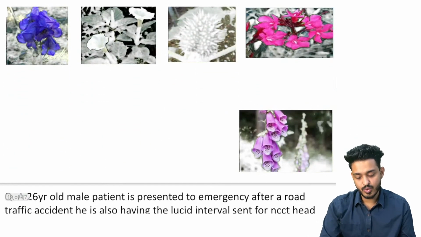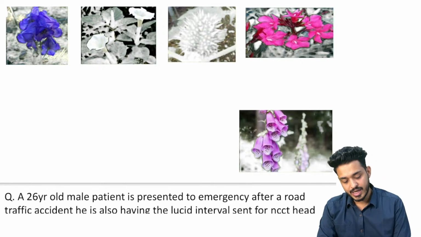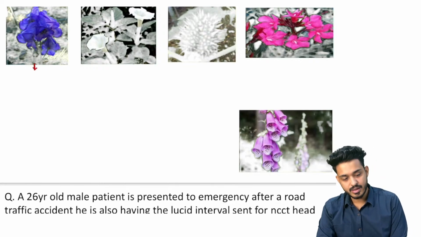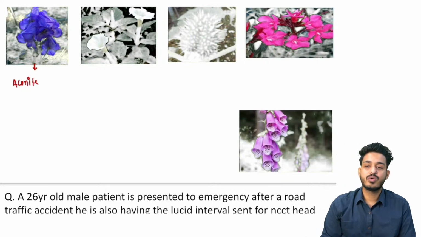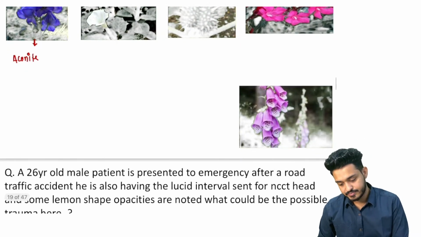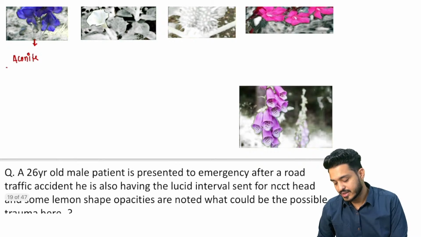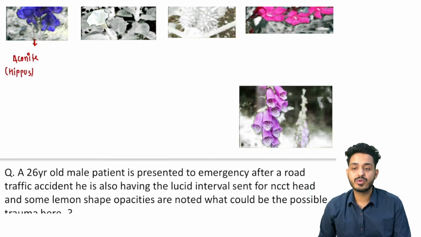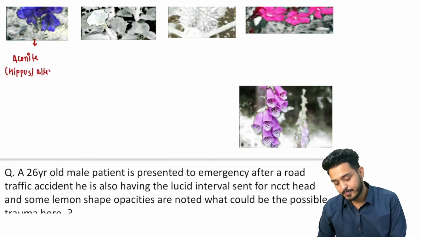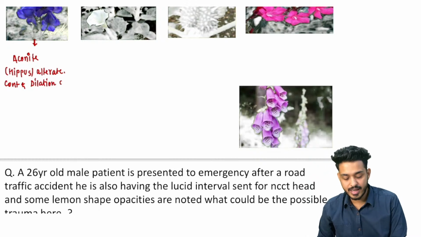Let's try to understand what other plants we are having. We are having plants like aconite. This is your aconite. What are the other names for this aconite? You can remember, it can cause hippus. That means here you can have alternate contraction and dilatation of the pupil.